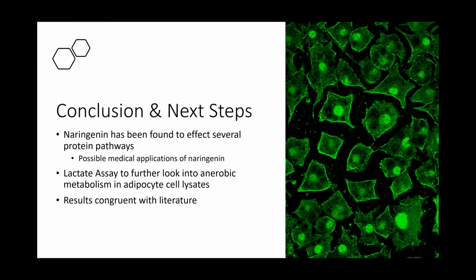In conclusion, naringenin has been found to regulate the expression of several key proteins in breast cancer cells and adipocytes. Further experimentation is needed to determine if the flavanone can be used therapeutically, though the current results are promising. Our next steps will be to perform a lactate assay to determine the lactate levels in adipocyte cell lysates. It is important to note that the results of our experiments have been found to be congruent with literature.